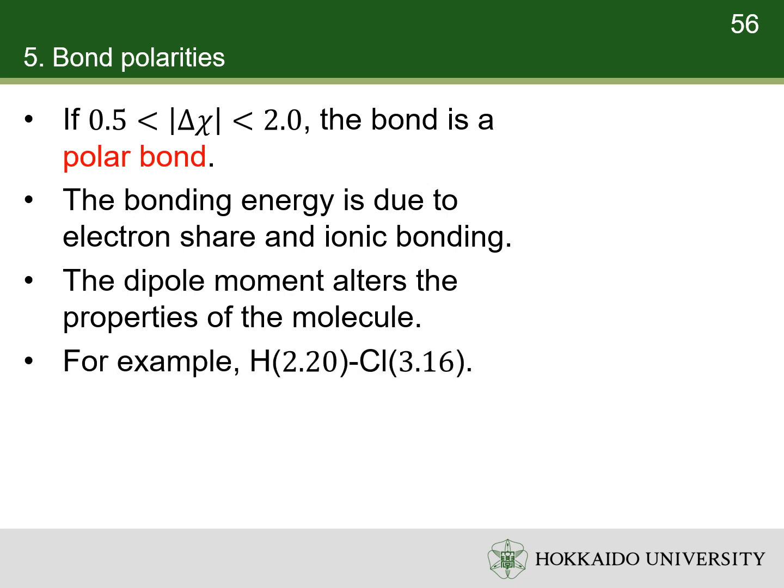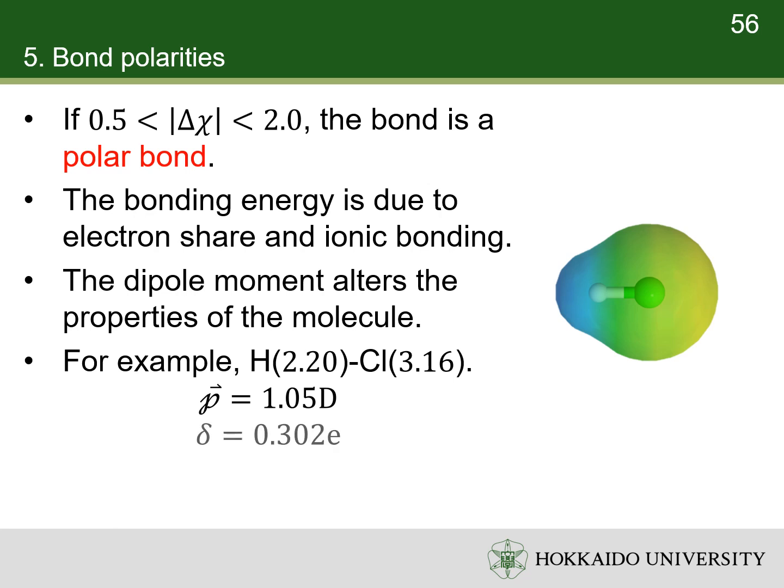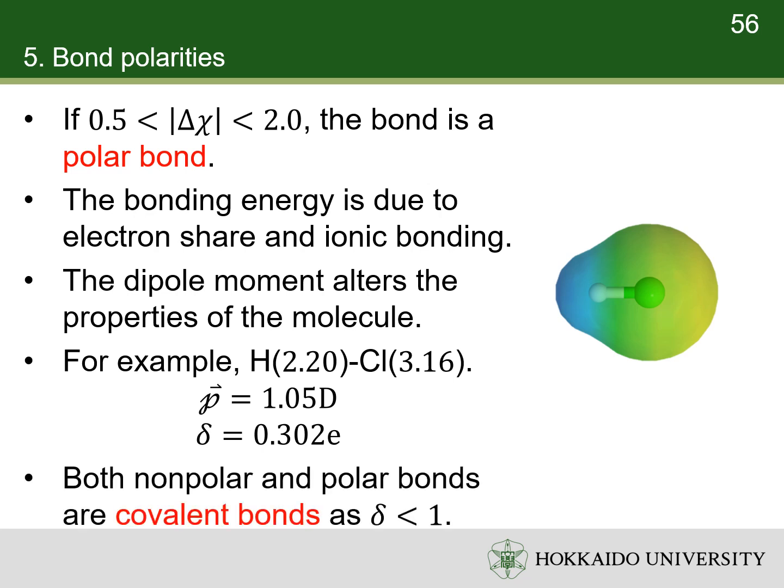For example, the electronegativities of hydrogen and chlorine are 2.20 and 3.16, respectively. Thus, the hydrogen chloride bond is polar because it possesses a difference of 0.96. The dipole moment of hydrogen chloride is larger than that of bromine chloride in spite of a smaller molecule. The separated charge is 0.302 electron. The terms polar and nonpolar are usually applied to covalent bonds, where less than a single electron is transferred between atoms.